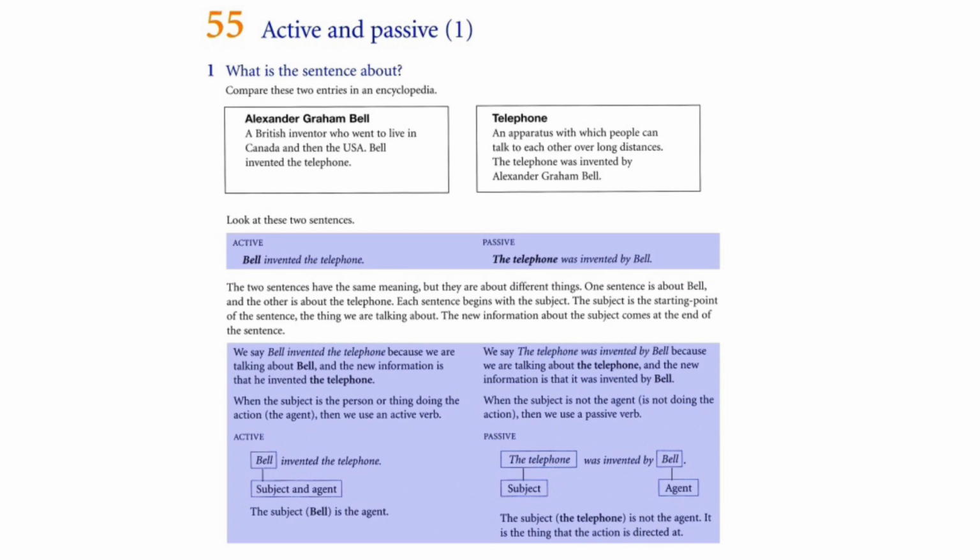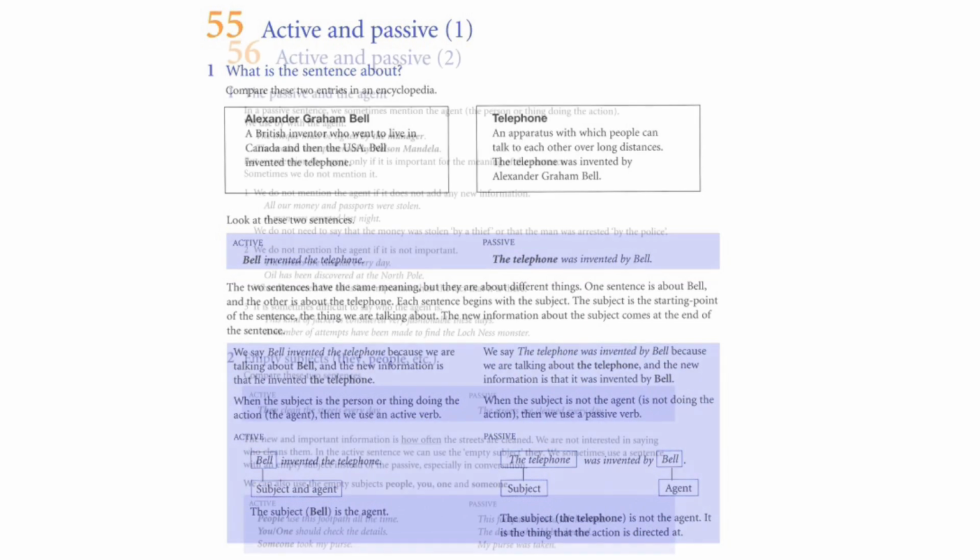When the subject is not the agent, is not doing the action, then we use the passive voice. The telephone is the subject, was invented by Bell. Bell is the agent. The subject, the telephone, is not the agent. It's the thing that the action is directed at.